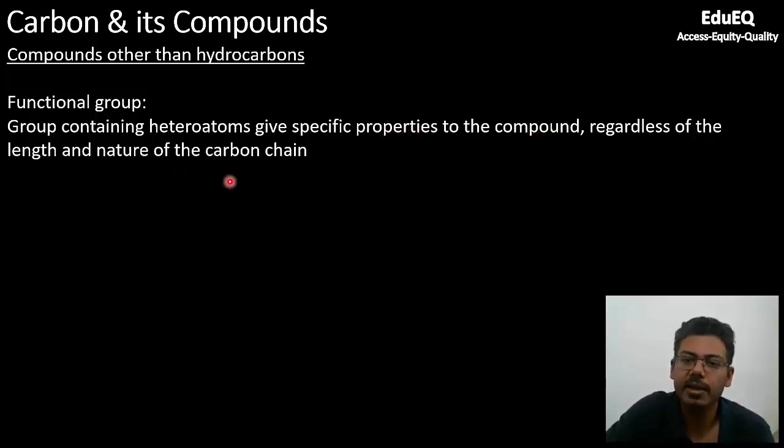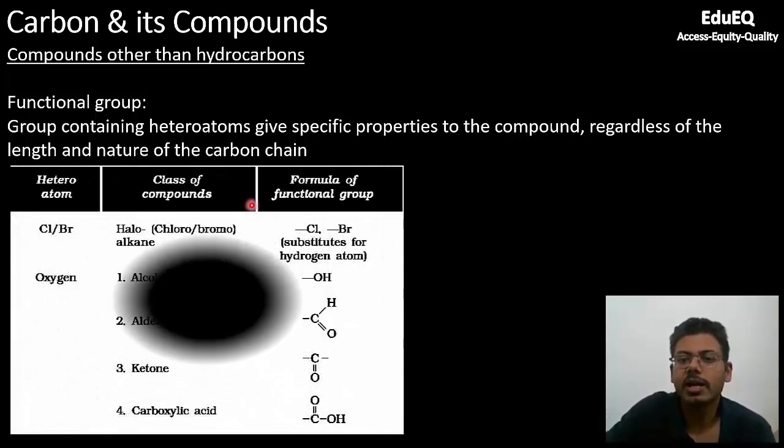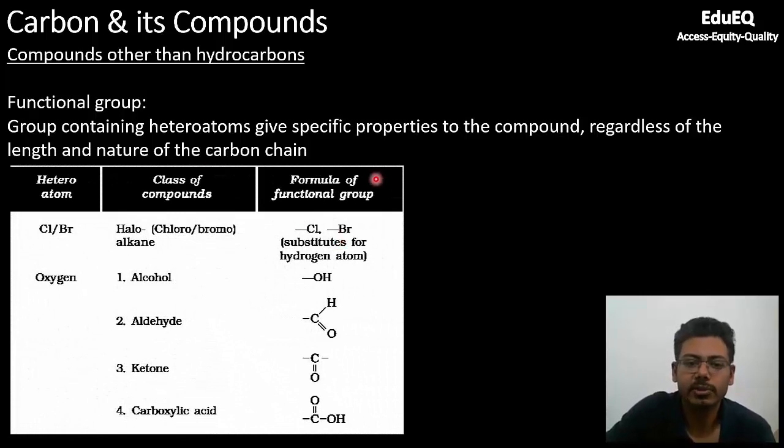It means the chemical properties or physical properties of a compound, if it is determined by a group, that group becomes the functional group, irrespective. So whether you have a C4 carbon chain or C10 carbon chain, as long as the functional group is same, it will have same chemical properties. So let us look at some functional groups and heteroatoms. So let us consider heteroatom oxygen.